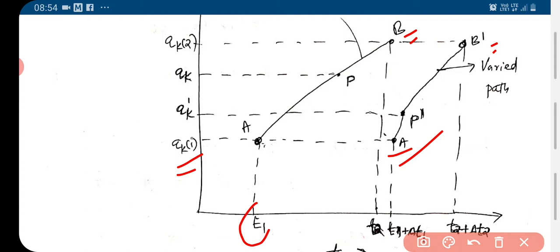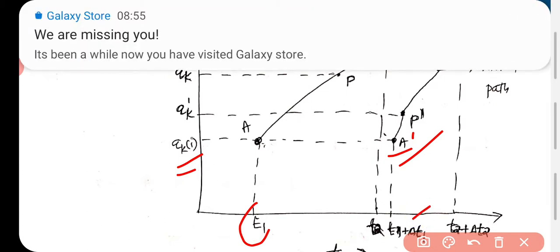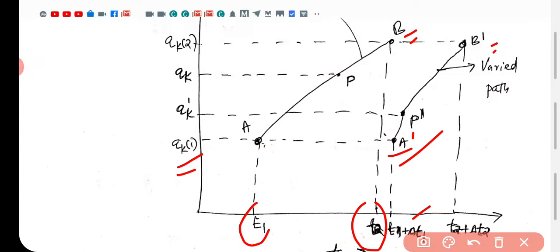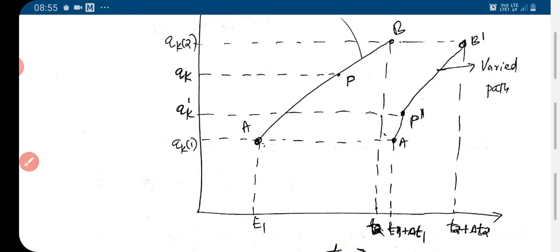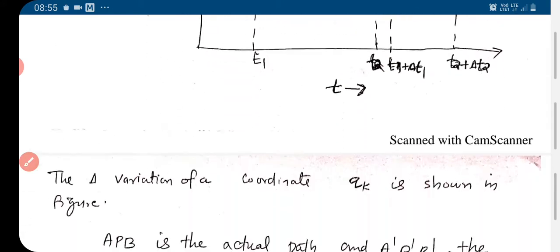For A prime, the time is t1 plus delta t1. For B, the time is t2. And for B prime, the time is t2 plus delta t2. So time is different, but the coordinates are the same for the endpoints.